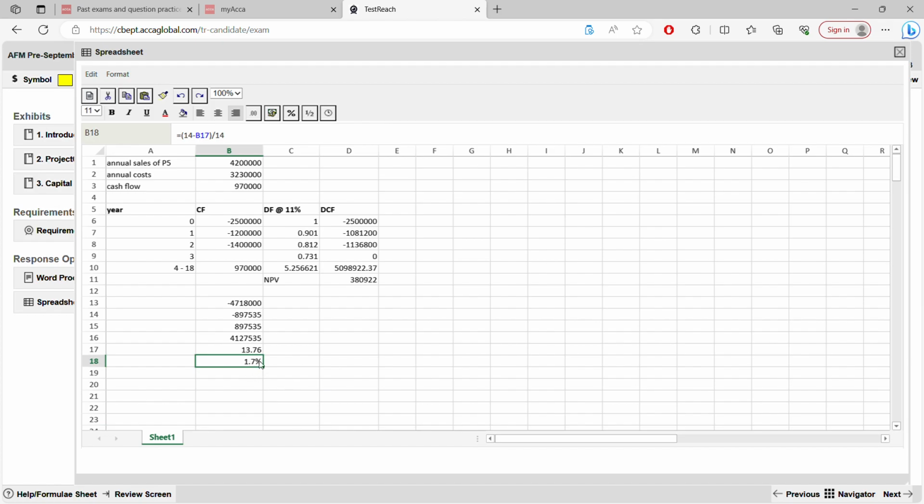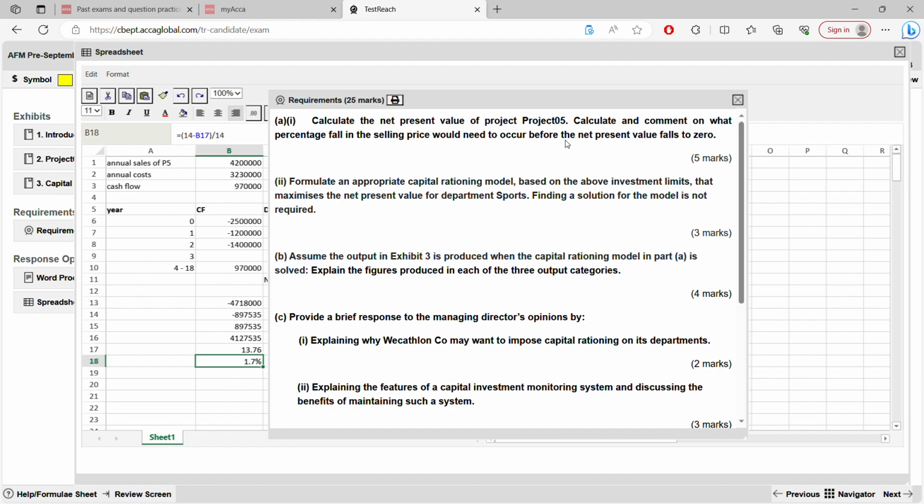Very small change. That means this is good or bad for the company? Tell me. It's bad. Why? It's very sensitive. Small percentage means very sensitive. That means if you reduce your selling price by a small amount, net present value will fall below 0. So you have to comment on this also. See the requirement, they always say calculate and comment. Don't forget the comment part.